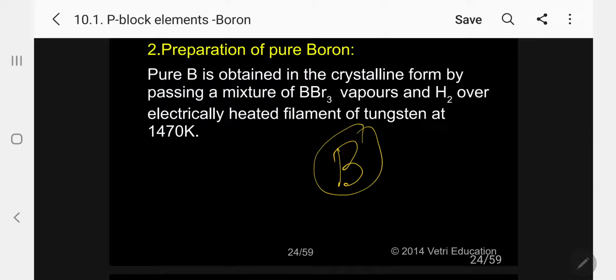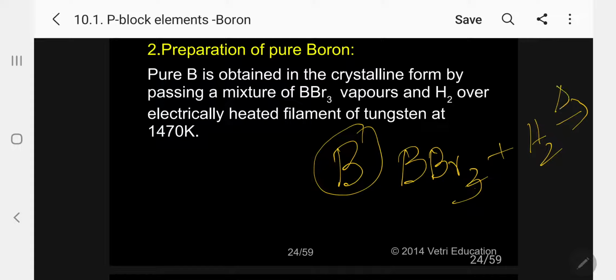So what will happen now? The boron tribromide and vapors of hydrogen, in the presence of heating at high temperature, give boron, and I can get the corresponding HBr.